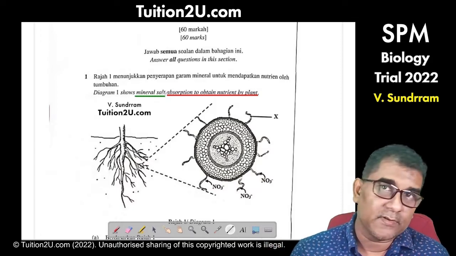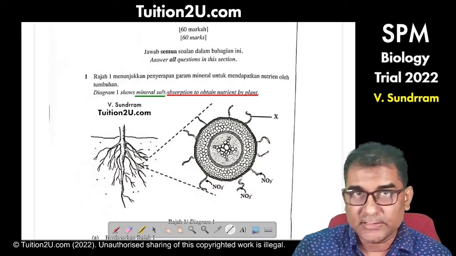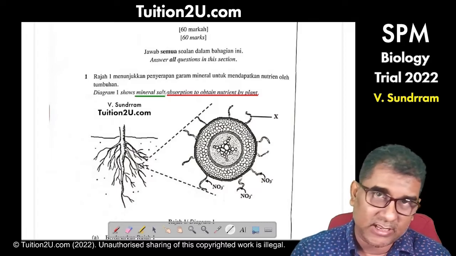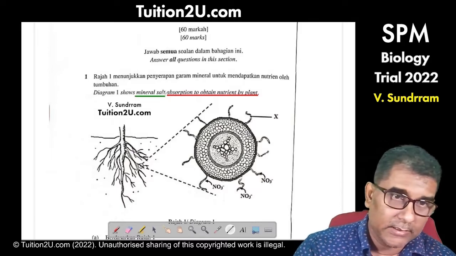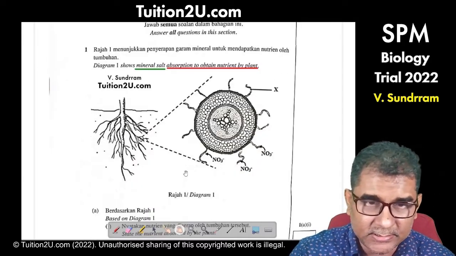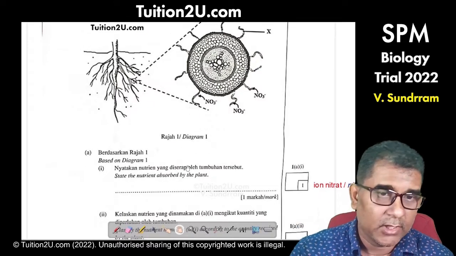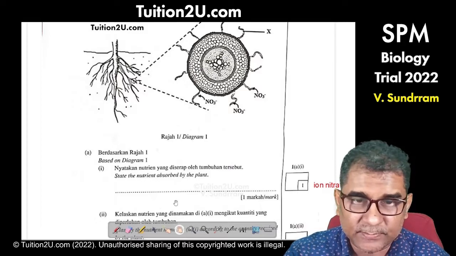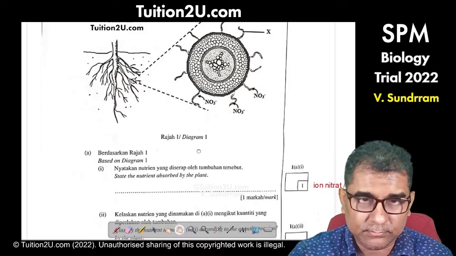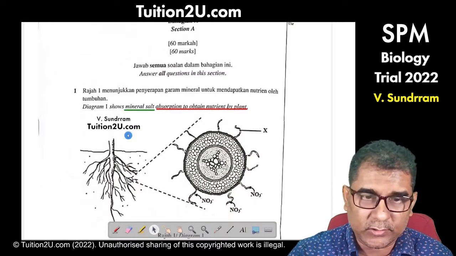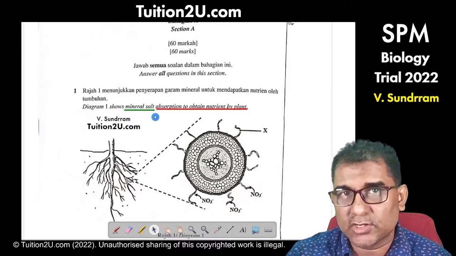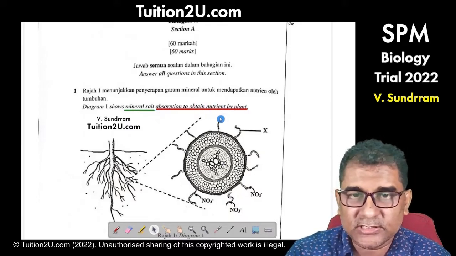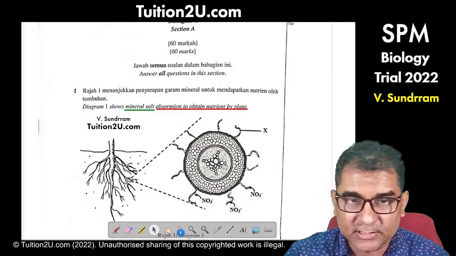So mineral salts are nutrients that are absorbed by the plant. They have a diagram, and then under that, let's see what we have. Based on diagram 1, state the nutrient absorbed by the plant. So I look back at the clue, they already tell me it's mineral salt.